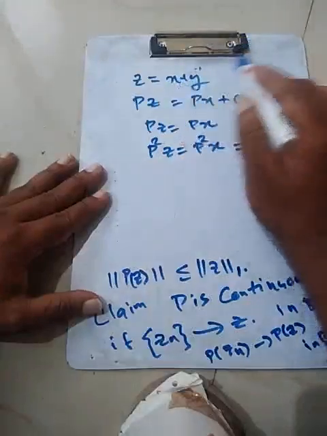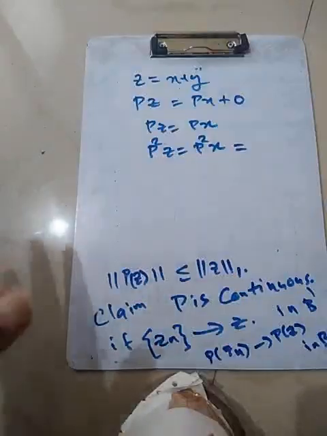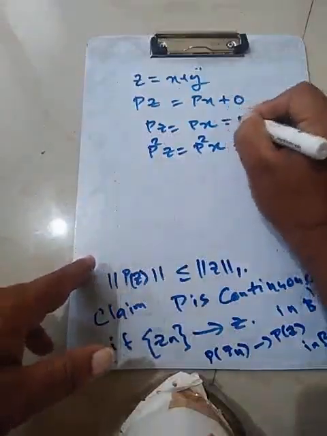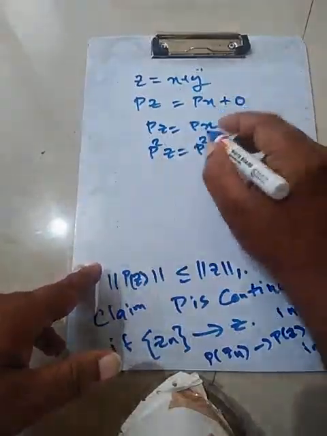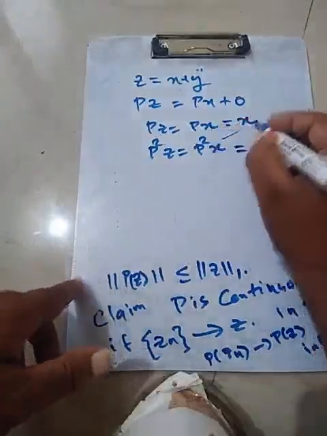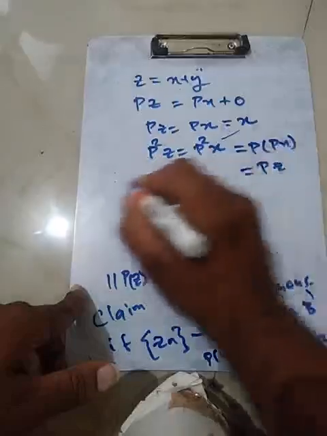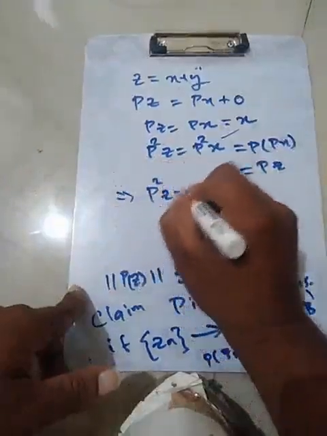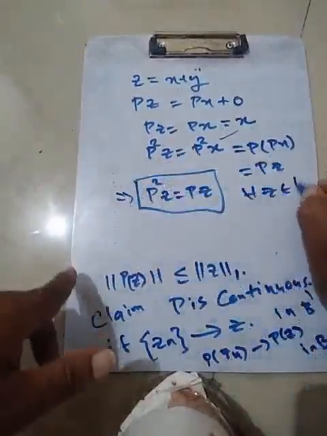So if you look at M, we have seen the following fact. M is the image space of P, the algebraic projection. We have proved the continuity with respect to B dash, and we need to show it with respect to B. But P of X is equal to X, since it is an algebraic projection with respect to M. So this is P of X, which is P of Z. That clearly implies that P square of Z is P of Z for all Z belonging to B.